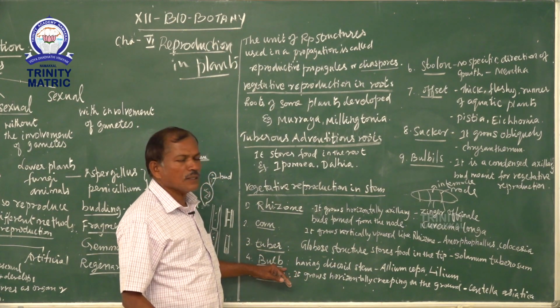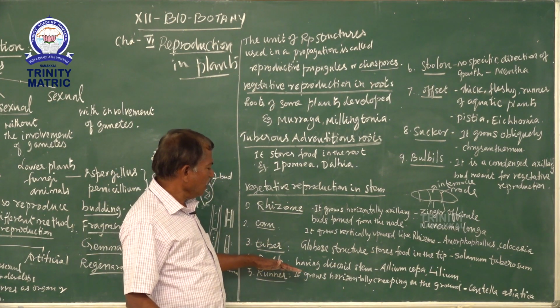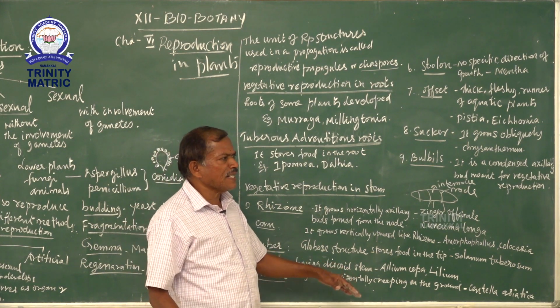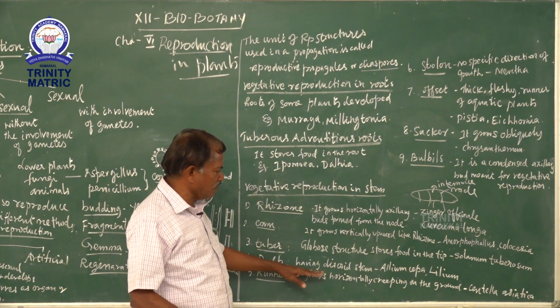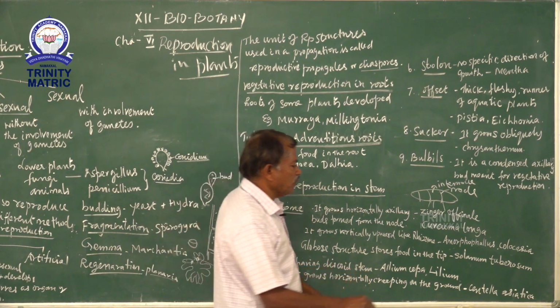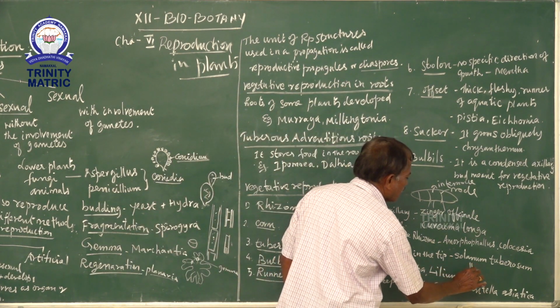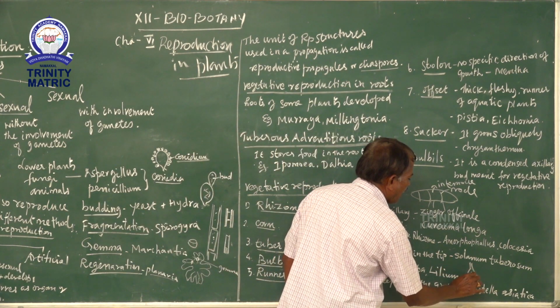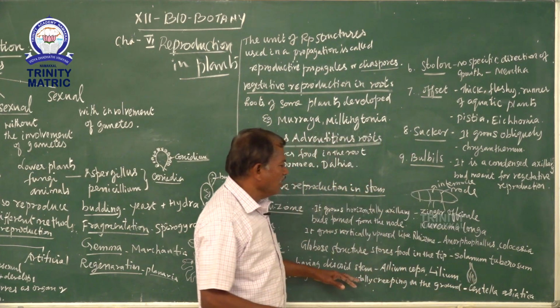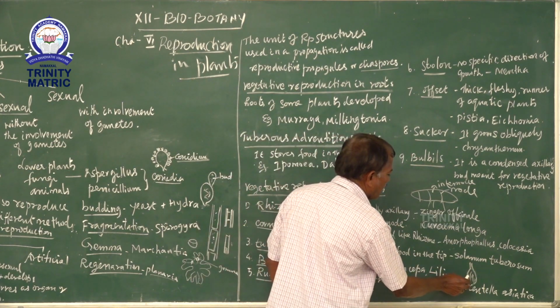And next is called a bulb. This has a discoid stem. Discoid means a round-like stem. For example, Allium, the onion. Allium means onion. This is called a discoid stem, and Allium has a number of scaly leaves.